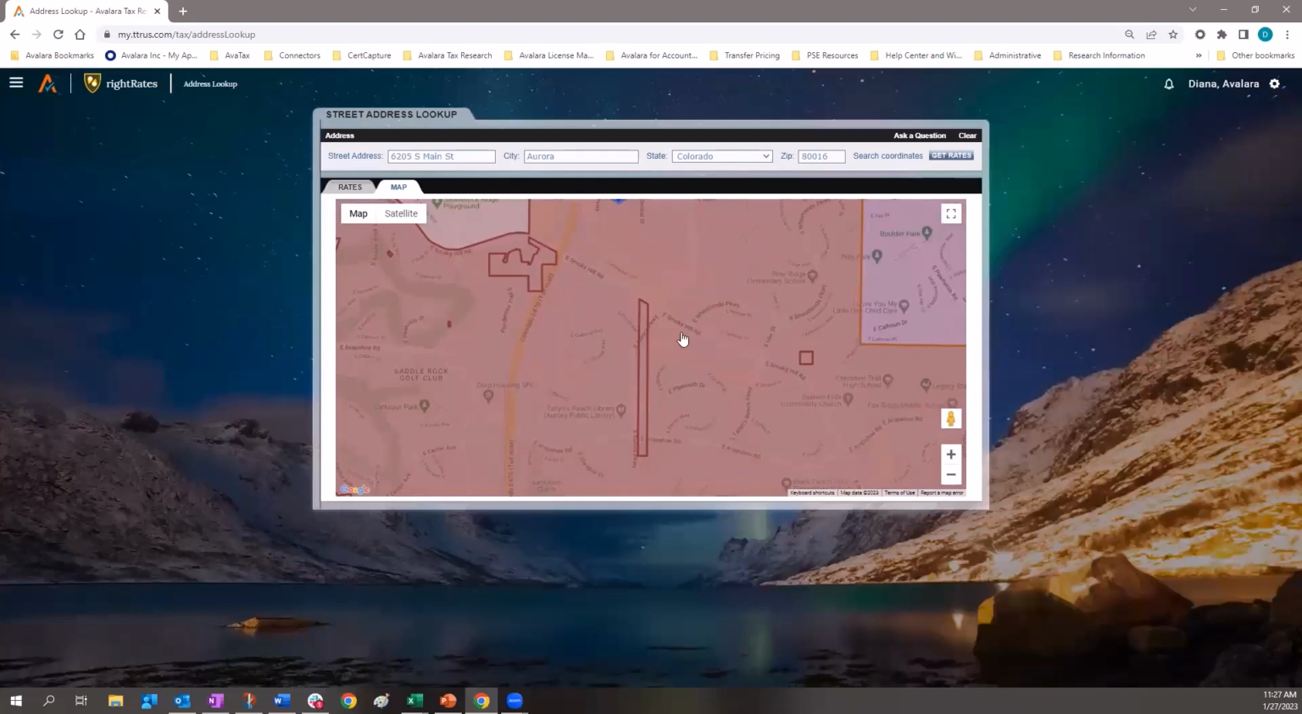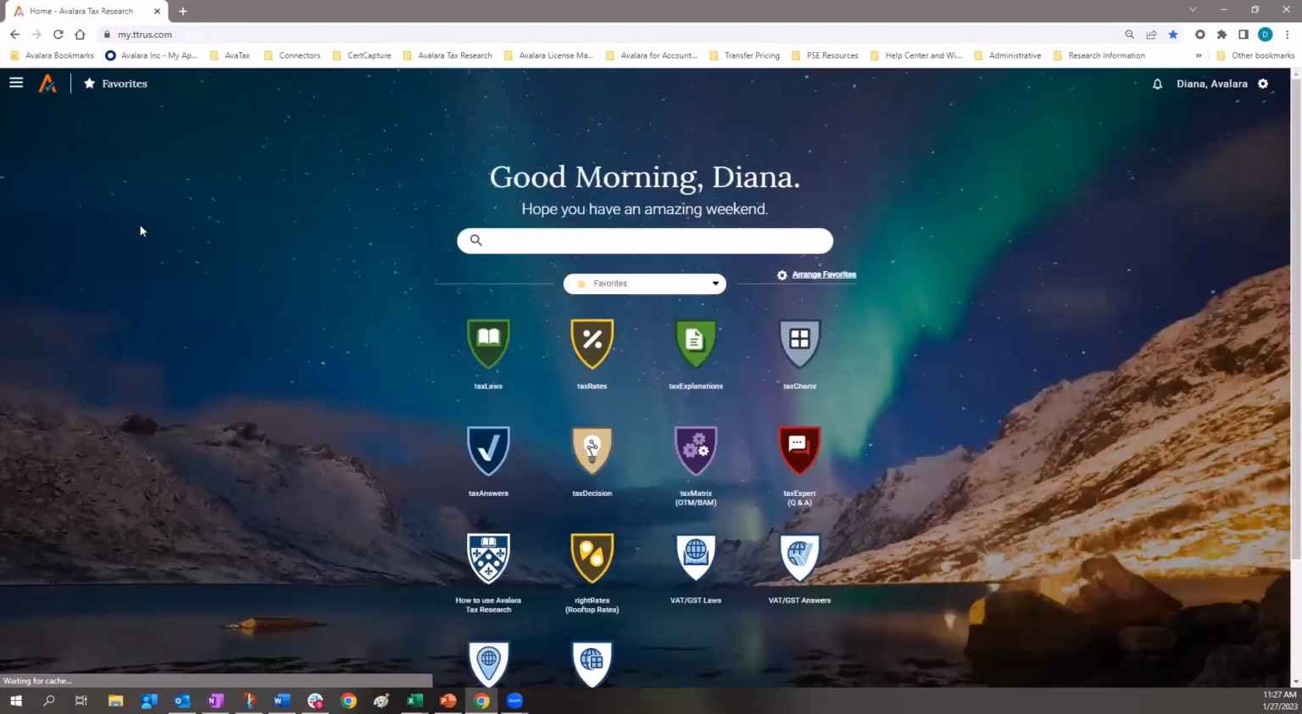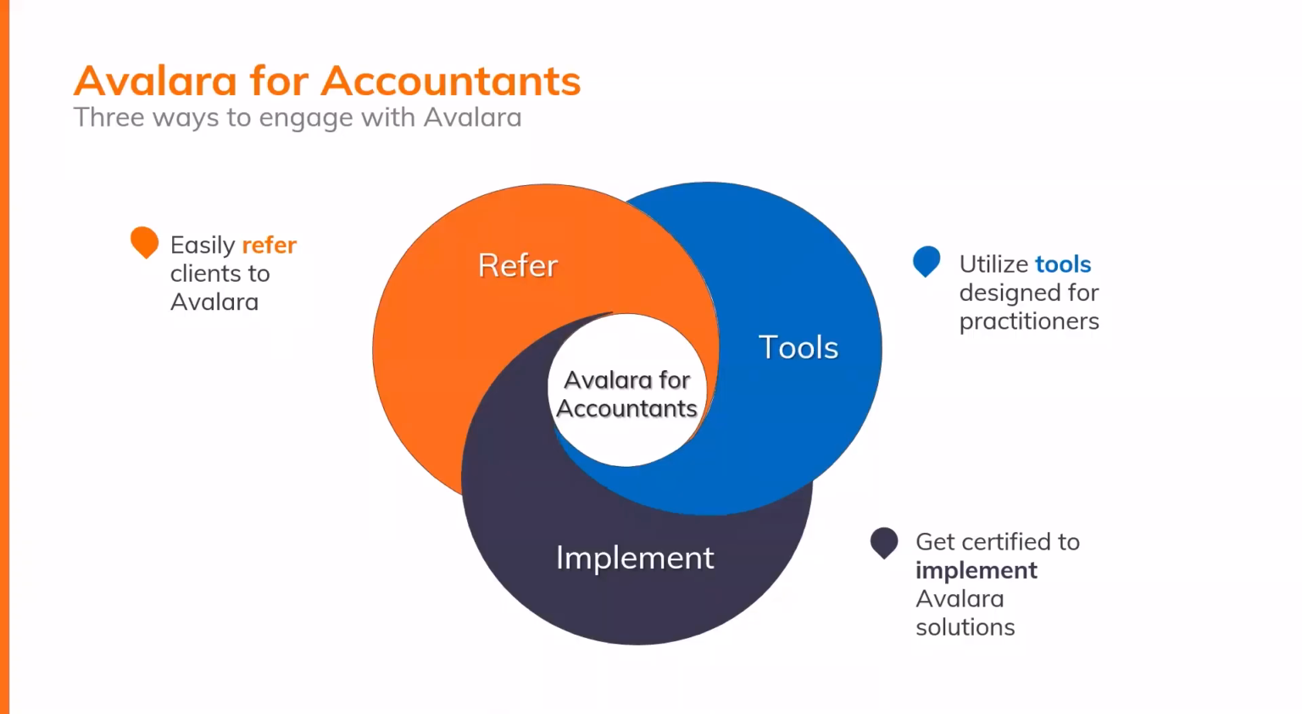Now, today, I have only touched the surface of all of the different great topics for Avalara tax research. I want to share with you now the ways that accountants can work with Avalara. There are three ways that accountants will typically work with Avalara, and that is through a referral motion, where the firm can easily refer their client to Avalara, earn a commission, and your client works directly with our specialists, where we help them evaluate and implement our compliance solution.